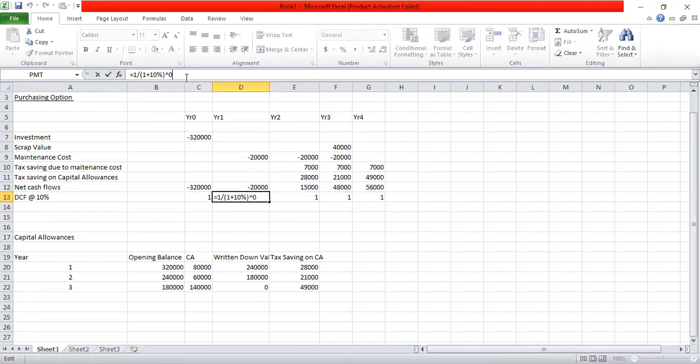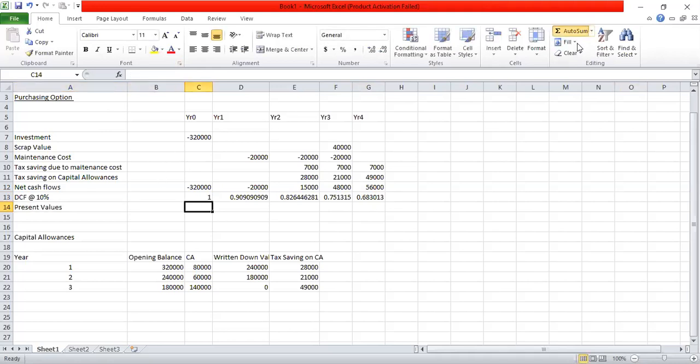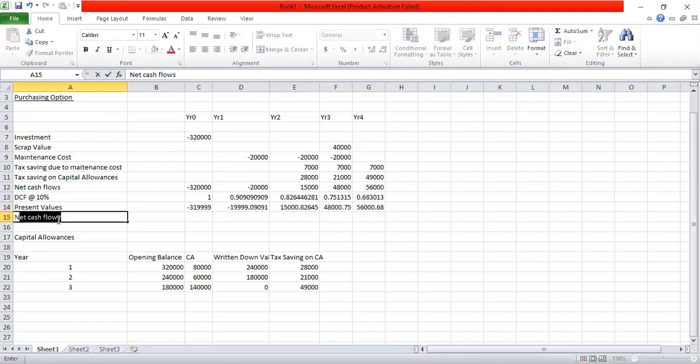All I have to do is to change this power factor. So now I can calculate the present values. The present value in year 0 would be negative 320,000. Likewise, I can calculate the present values for the other years, after which I can calculate the net present value.